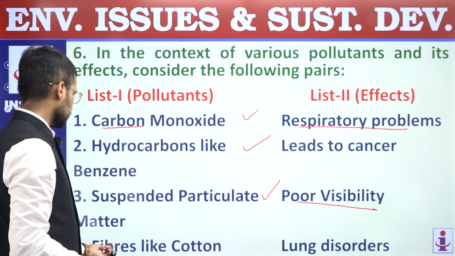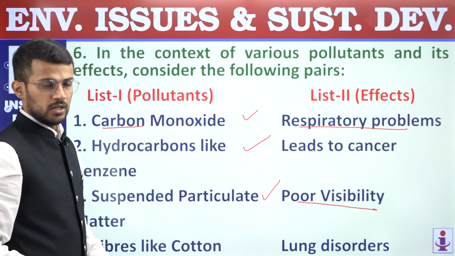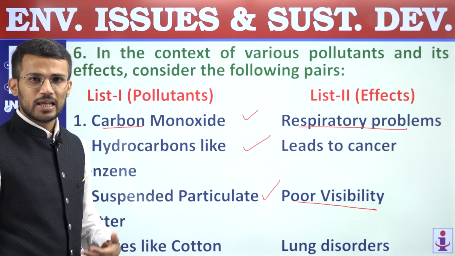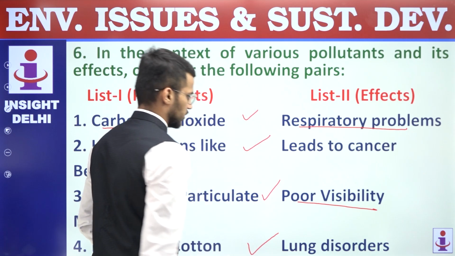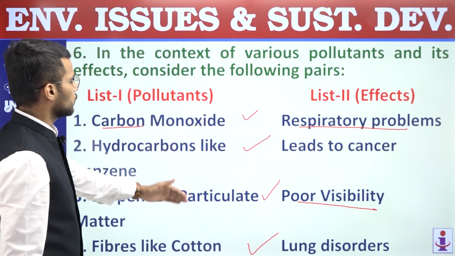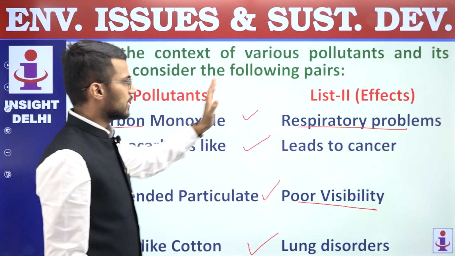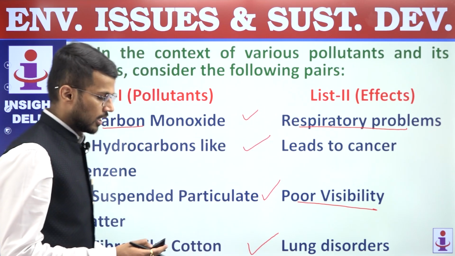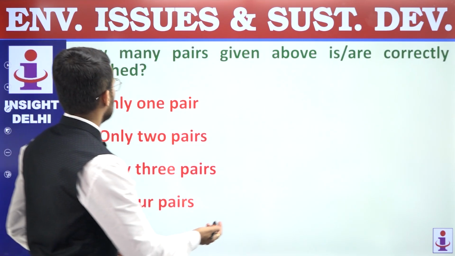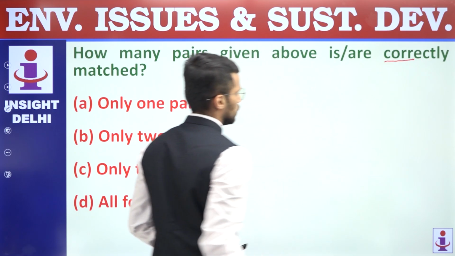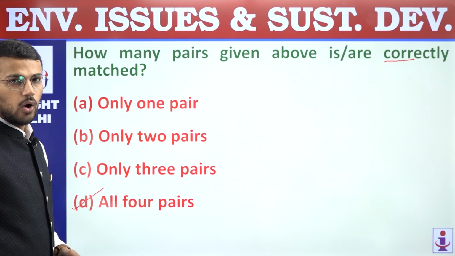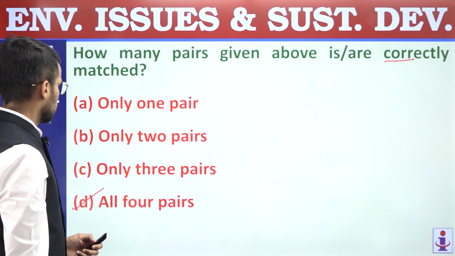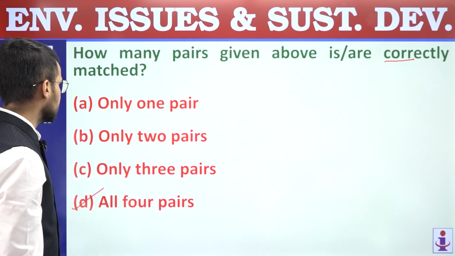Next, fourth, fibers like cotton. Fibers like cotton, which are often emitted from the textile industry, lead to lung disorders, right? So all these pairs related to pollutants and effects are correct. We are supposed to find out correctly matched pairs. So all pairs are correct, and hence the answer is D, all four pairs. Question number 6, answer is D.